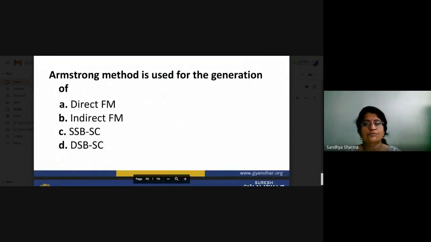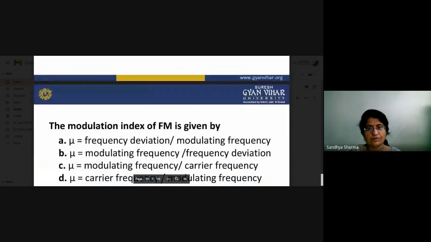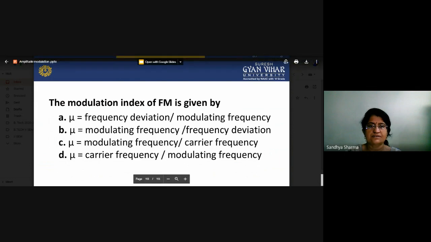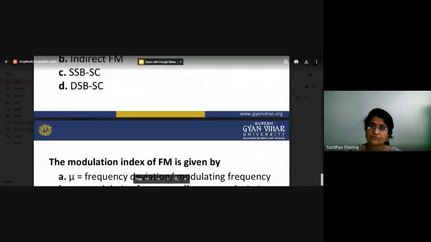What about the Armstrong method used for generation? What type of process do we apply for the Armstrong method? Is it a direct method or an indirect method? You have to know about it. What about the modulation index of FM? The modulation index of FM is given by the frequency deviation about the modulating signal, delta f upon fm. So this is a basic equation.